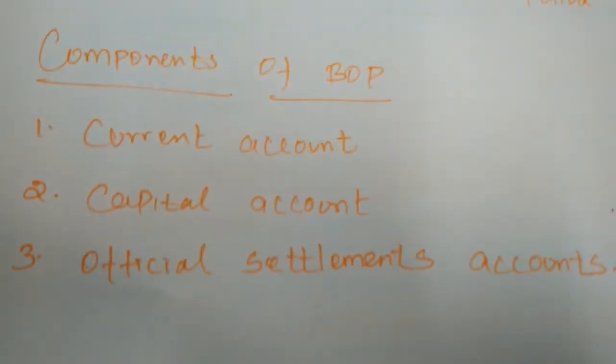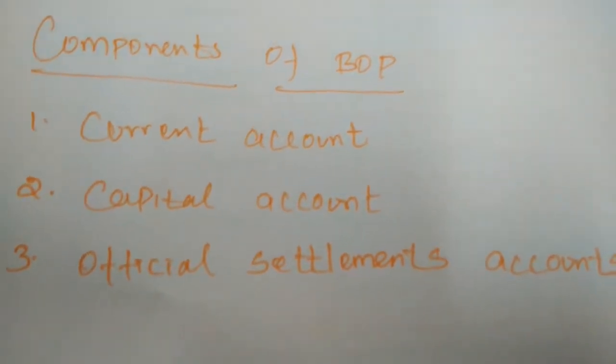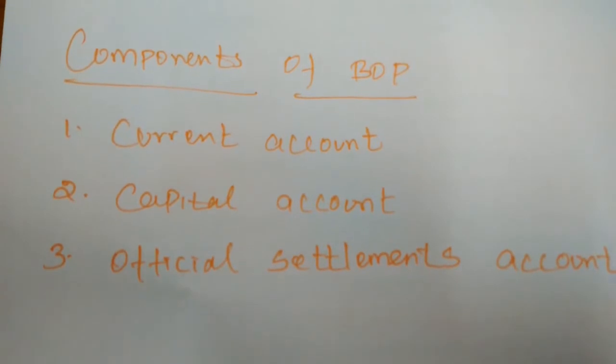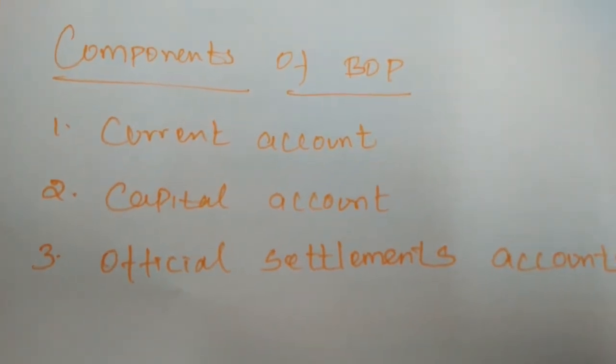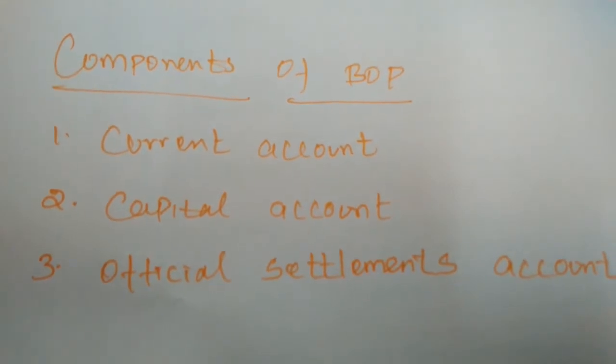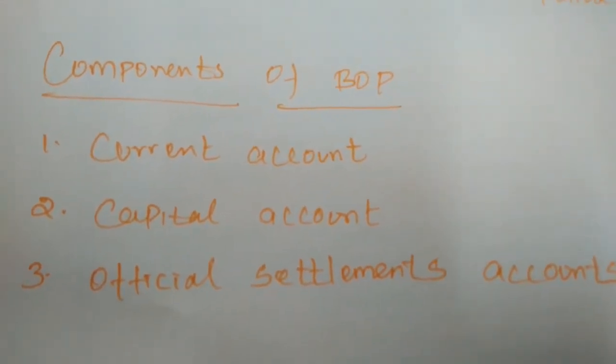Next is the official reserve assets account. The official reserve transaction consists of movement of international reserves by the governments and official agencies to accommodate imbalances arising from the current and capital account.